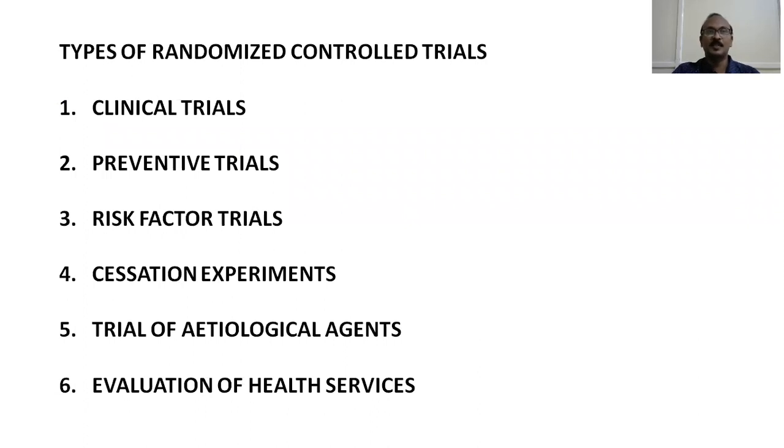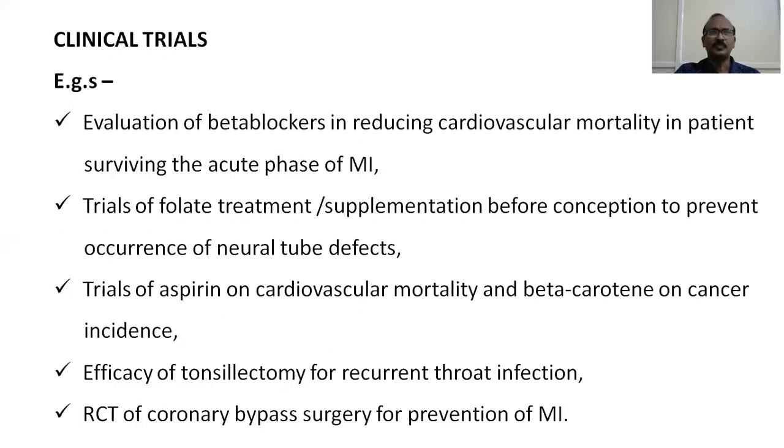Just before that, I told you the different study designs of randomized controlled trials, the concurrent parallel type and the crossover type. These are the different types of randomized controlled trials.